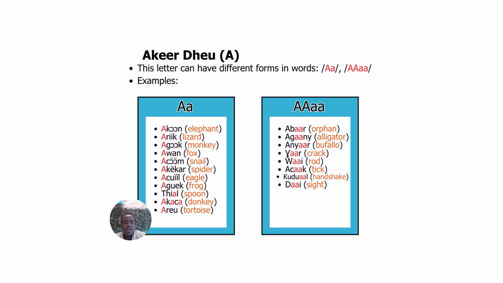Akikar, spider. Achuil, eagle. Agwek, frog. Thial, spoon. Akacha, donkey. Areu, tortoise. And then on the right here are words that have a double A in them.